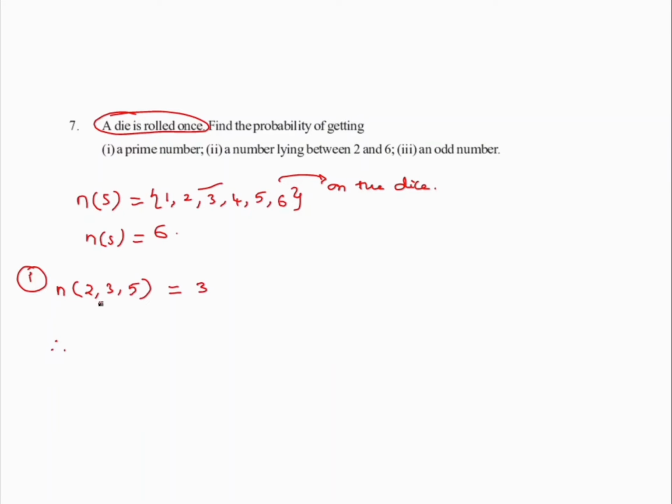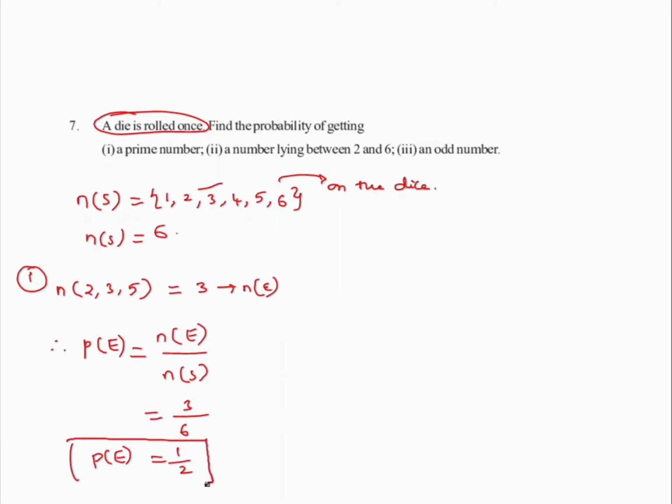So this is your n of E. Remember it. So the overall probability of E is equal to n of E by n of S. That is 3 by 6, that is 1 by 2 is your answer. Hope this is clear to everyone, right?